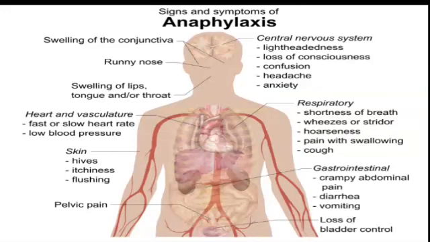Gastrointestinal cramps, pain, diarrhea, and vomiting happen, because sometimes GI bleeding may trigger all these signs and symptoms. Loss of bladder control also happens in this. So in an anaphylaxis reaction, the signs and symptoms may change depending upon the patient's severity.